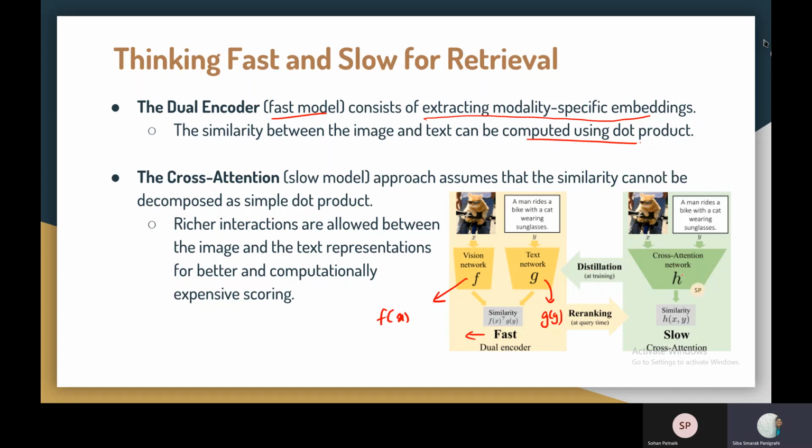In the cross-attention network, the approach is similar, we are feeding x and y, but the assumption is that this h of x comma y, which is basically the similarity between the image x and text y, cannot be decomposed into simple dot products. Hence, it cannot be just f of x transpose times g of y. So they use a more complex mechanism here, which is simply cross-attention, and this allows rich interaction between the image and the text. Hence, it increases the accuracy, but simultaneously increases the inference time.